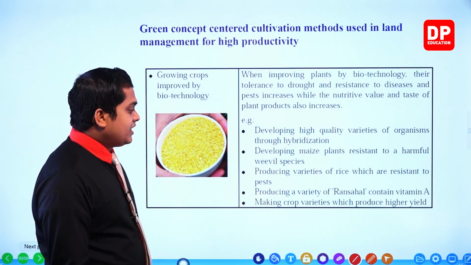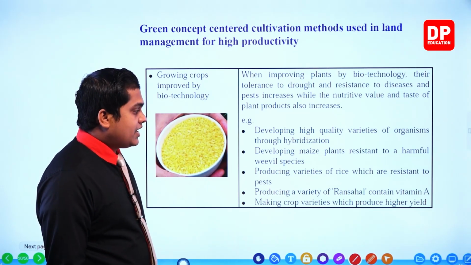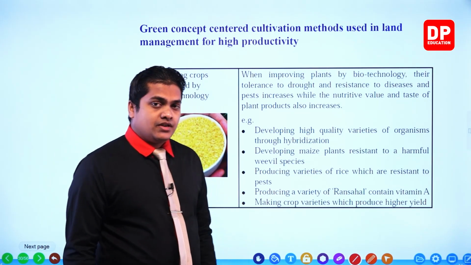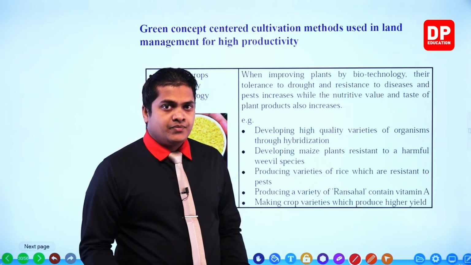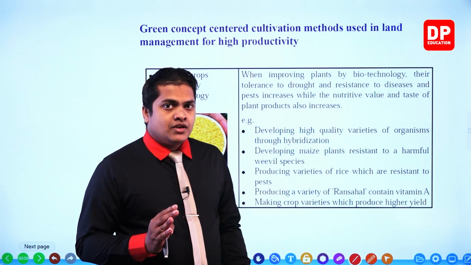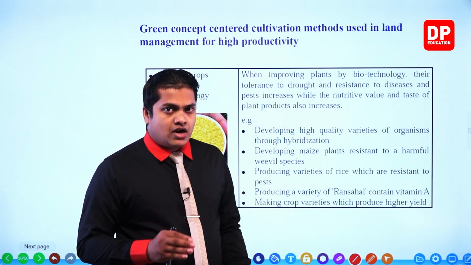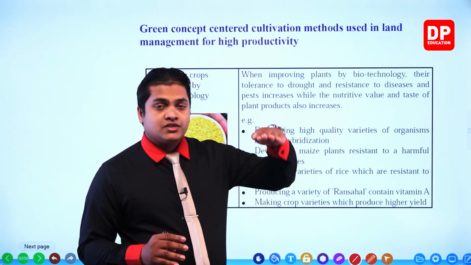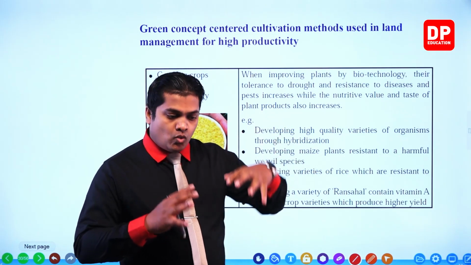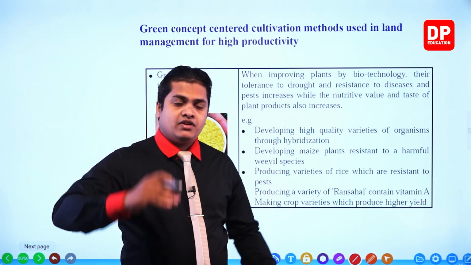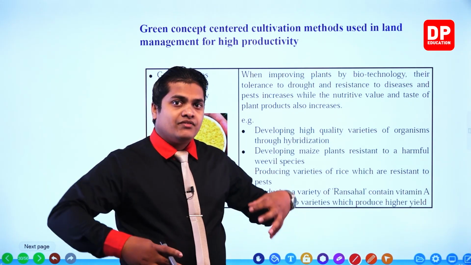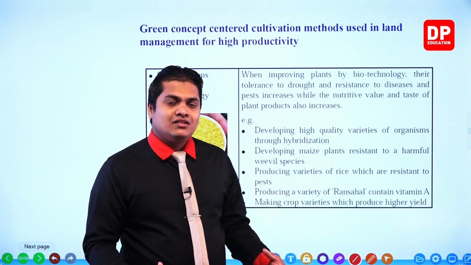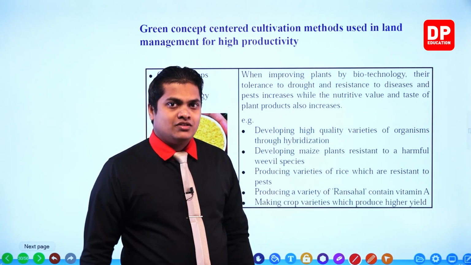Next one, making crop varieties which produce higher yield. So we can produce crop varieties that can produce more yield. Nowadays, my dear children, there is a kind of banana plant which grows to only this much height. However, it produces a heavy banana bunch. Okay, so we have increased the productivity by using biotechnology.